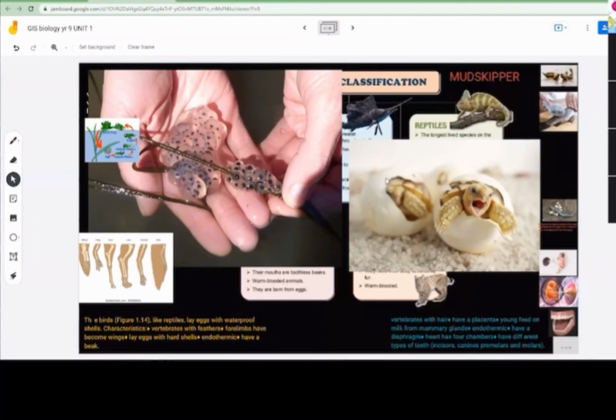Now see here, in reptiles and in birds, they have a protective layer around the egg. That's why we call them waterproof shells. If someone asks you why reptiles or birds don't lay their eggs underwater, the reason is they have a protective layer, so there is no chance that the egg will dry out. But in amphibians, we don't have a protective layer. That's why they have to go underwater to lay their eggs. Is the difference clear?